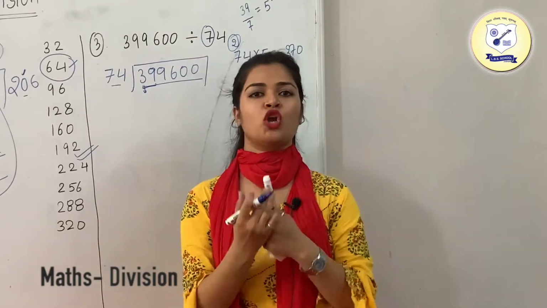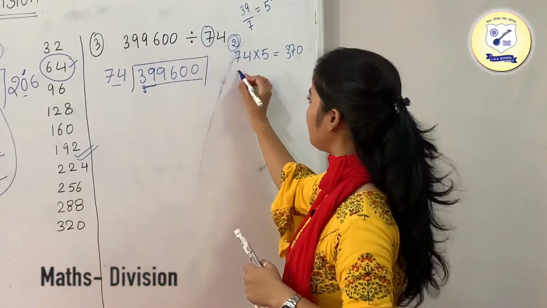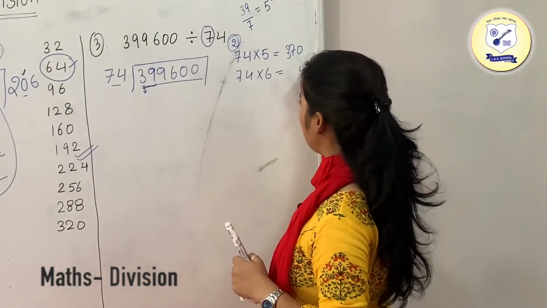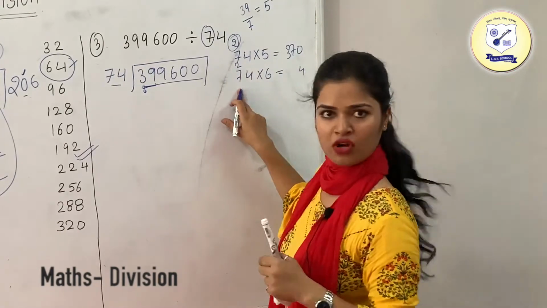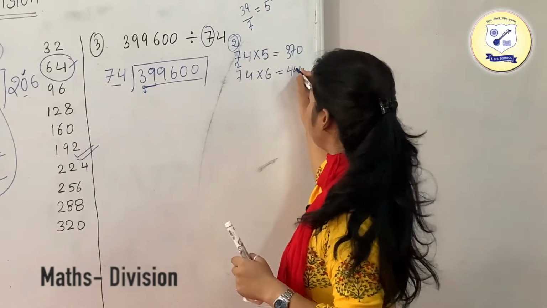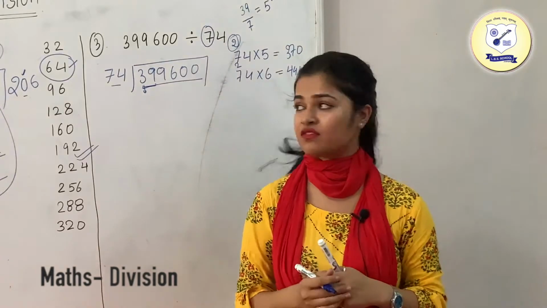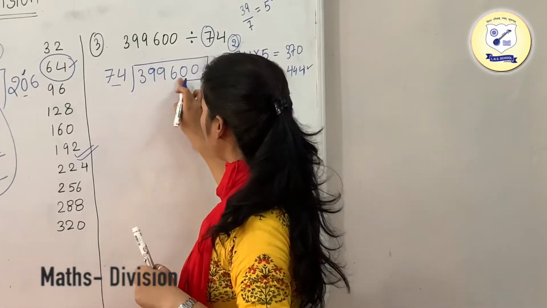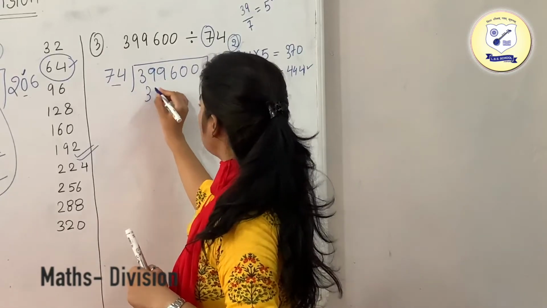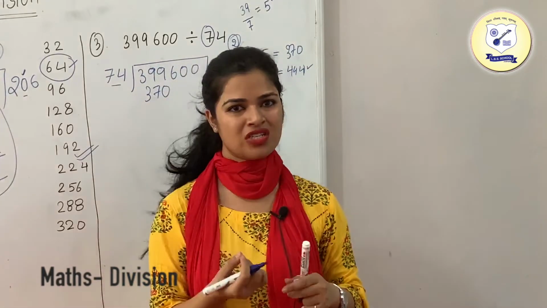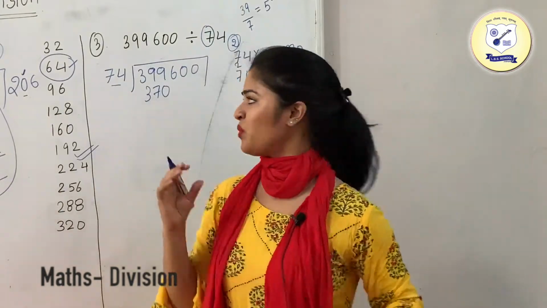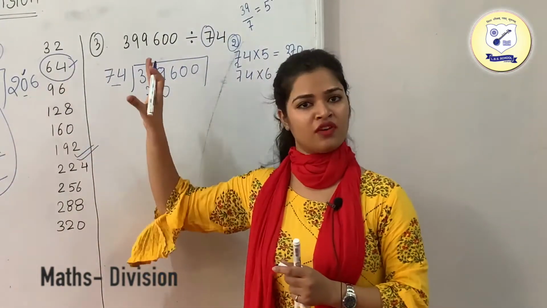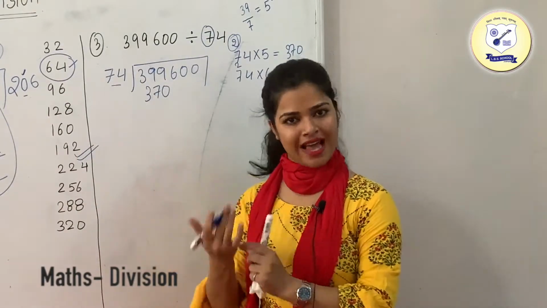If you want to check it, you may multiply this with 6 as well. 6 fours are 24, I mean 6 sevens are 42, 42 plus 2 is 44. As you can see, this is greater than 370 or 399. So what we are going to put here is 370. This is just a small trick to identify by which number we should multiply, because writing the table of that whole number up to 10 is time consuming.